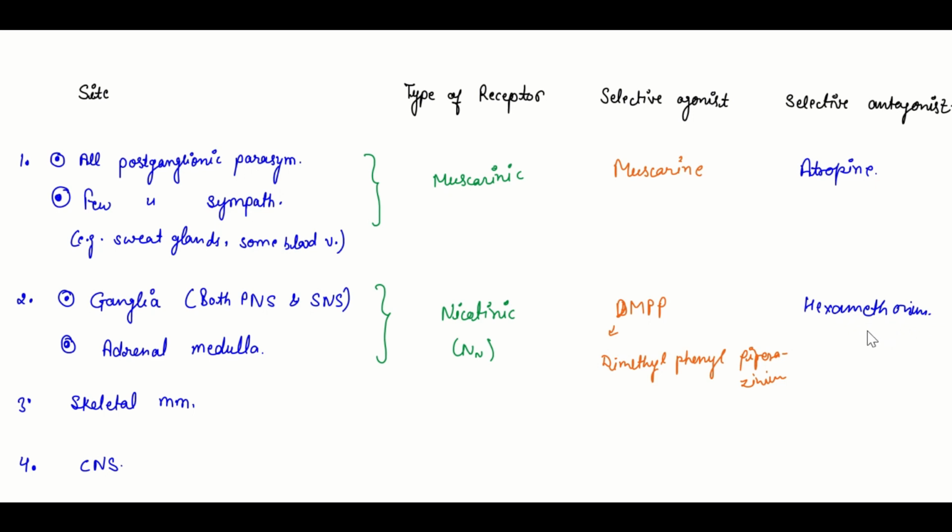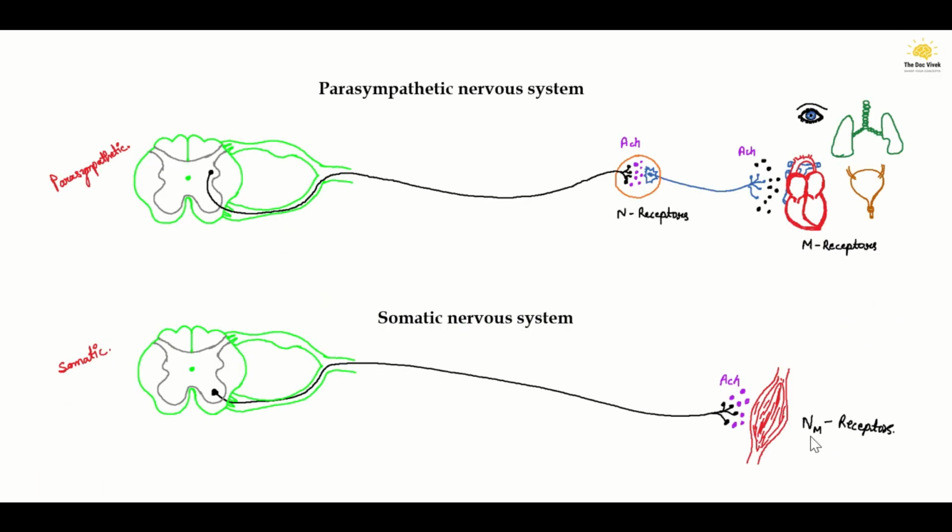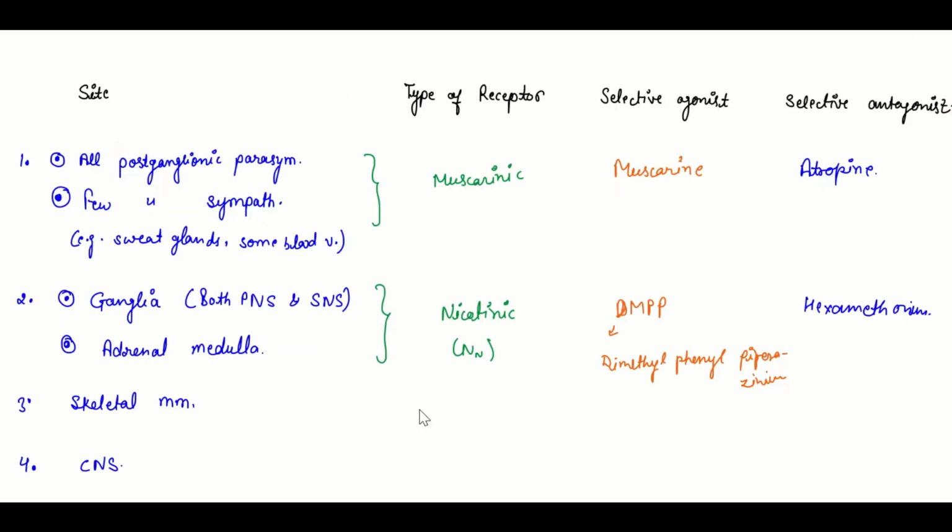Hexamethonium. Okay, and if we talk about skeletal muscles, the receptor found is the NM receptor. As we know, it is also a nicotinic receptor, and is written as NM because of the neuromuscular junction. So here also nicotinic, but the NM receptor is found.